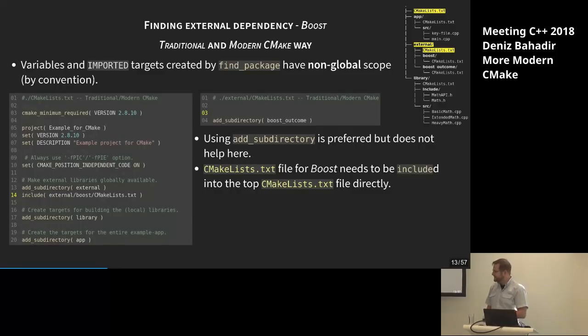CMake list txt file, because add subdirectory cannot propagate the targets upwards, because targets as well as variables, by definition, when they come back from find package, they have local scope, which means they are known in this directory, they are known in subdirectories, but not in the ones above. For a good reason, as I said, it could be the case that you're calling the find package command for boost from several subdirectories, and you don't want to have name clashes then. But in our case, this is not what we want.